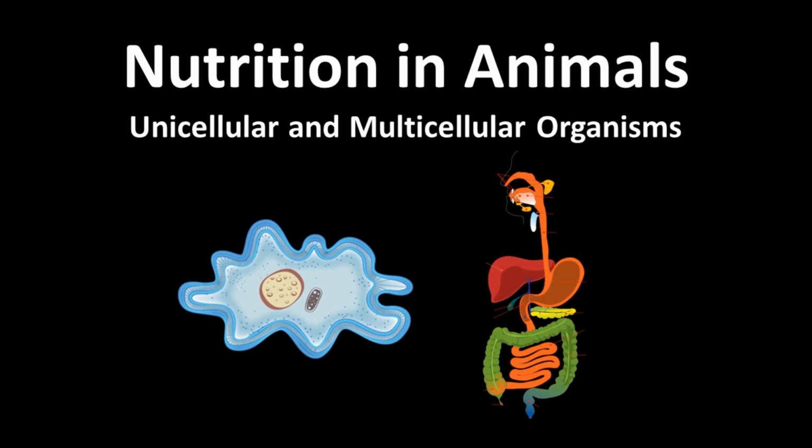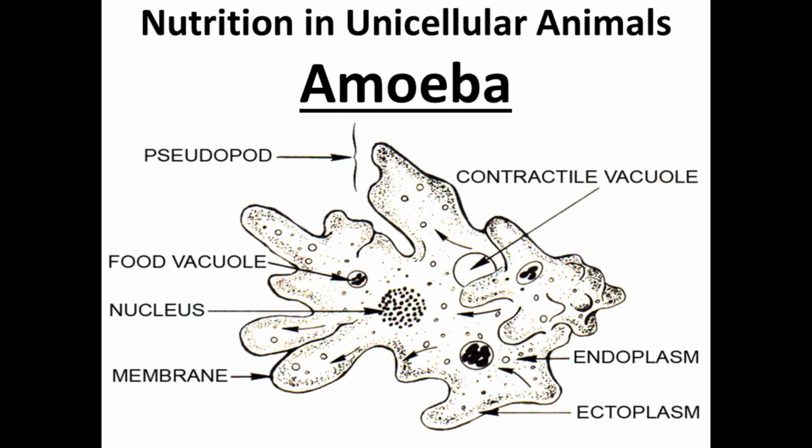Hello students, let's start our new topic which is about nutrition in animals, unicellular as well as multicellular animals. First of all, we will discuss the process of nutrition in unicellular animals. Unicellular animals are those animals which are single celled. They have only one cell to perform all the activities. Let's take the example of amoeba.